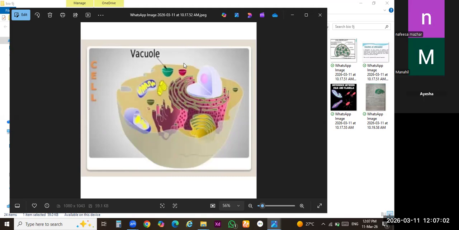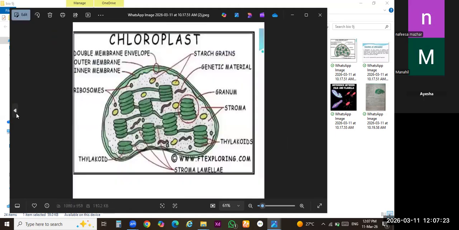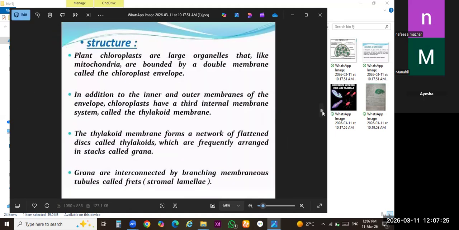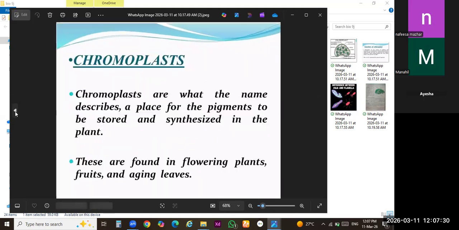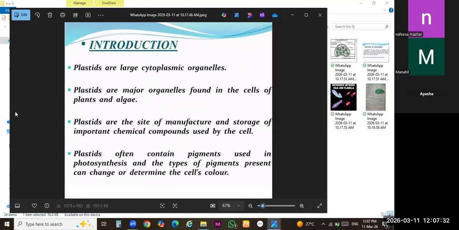Clear? So keep it in your mind the organelles have a membrane bound structure. If we call something an organelle, it means that there is a membrane around the structure. Some membrane is present around its structure. So the basic feature of organelles is that they are membrane bound. Clear? So today we will discuss the most important organelle, that is plastids. Clear?